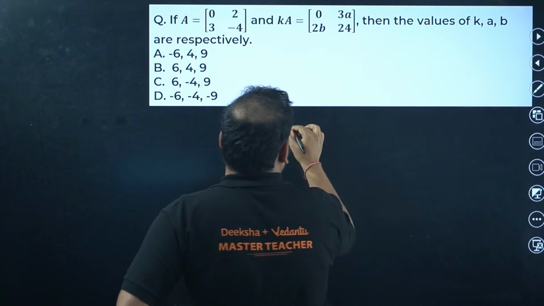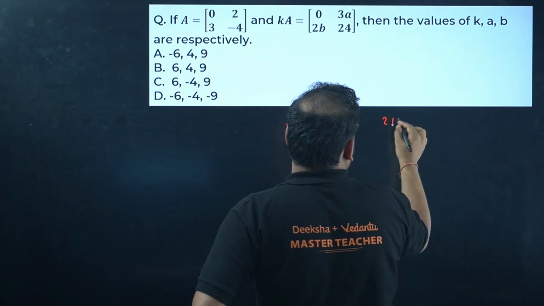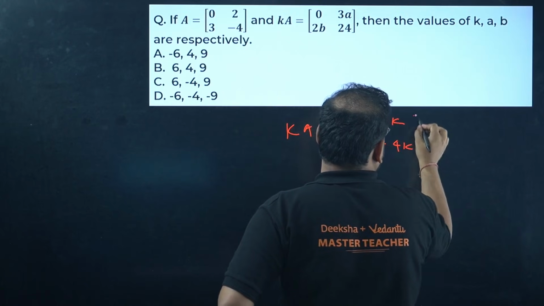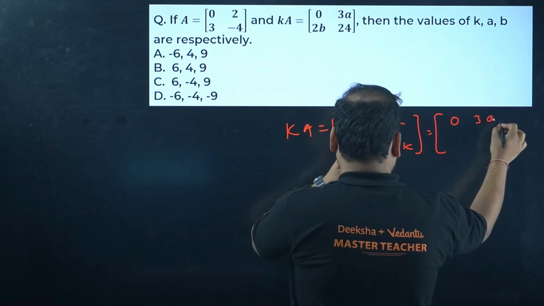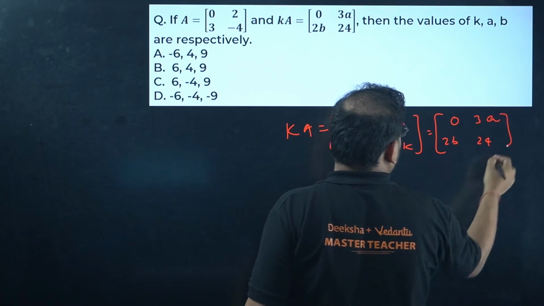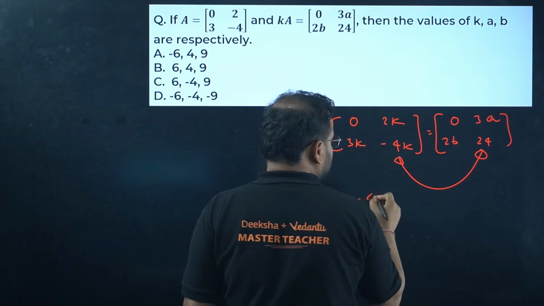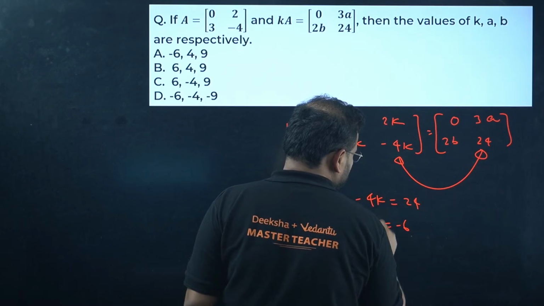We have K. What does it mean? 0, 2K, 3K, minus 4K. And this is given as equal to 3A, 2B, 24. We have only one constant which can be compared, these two. So from here you get minus 4K is 24. So K value is minus 6.